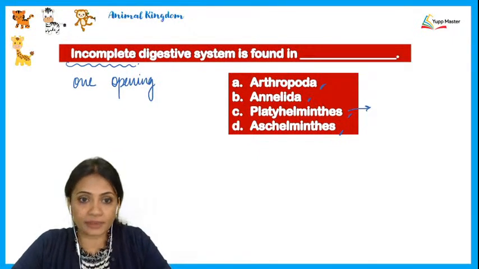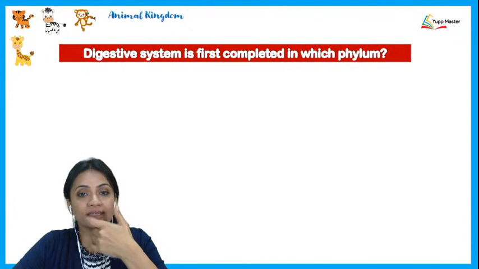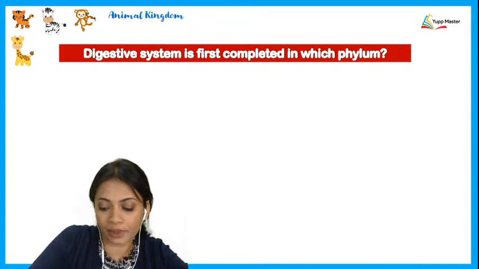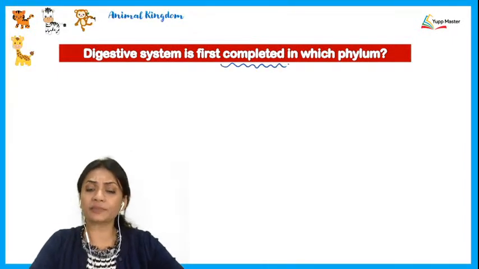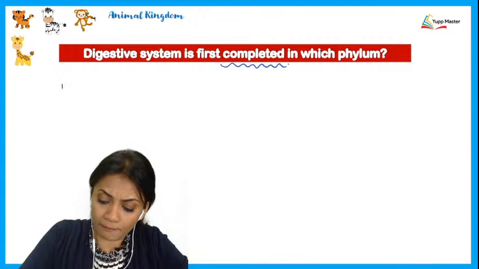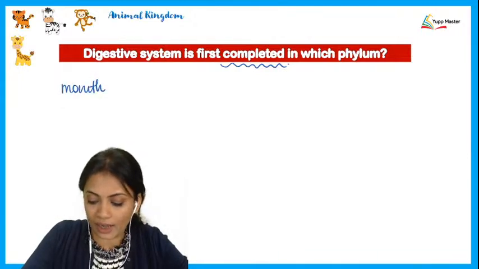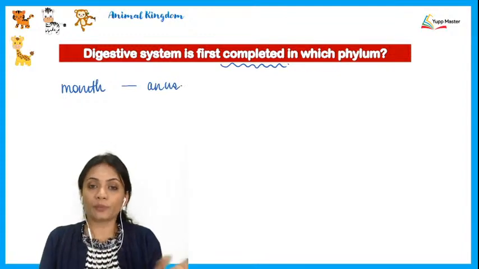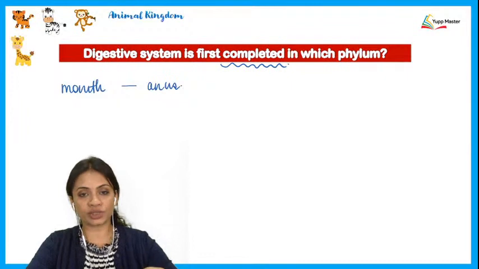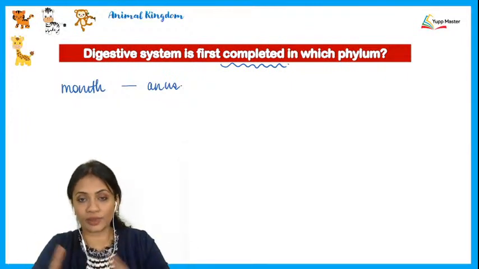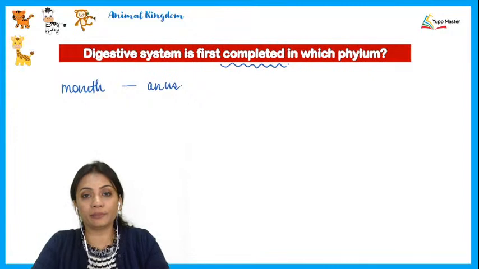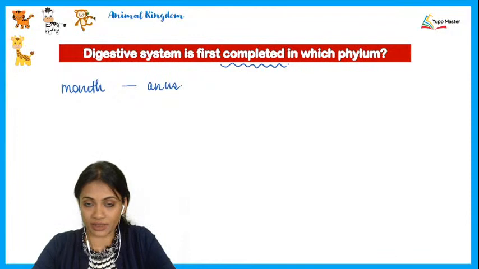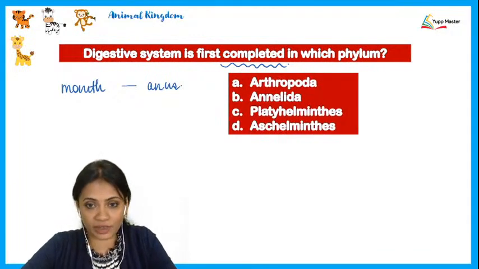Alright. Next MCQ we see, the digestive system is first completed in which phylum? Now, if I am talking about a complete digestive system, then this basically means that there is a mouth on one end, and then there is an anus, and that anus is supposed to be on the opposite end. So generally, whenever the mouth and the anus are at opposite ends and both are a specific opening, this is what we call a complete digestive system.